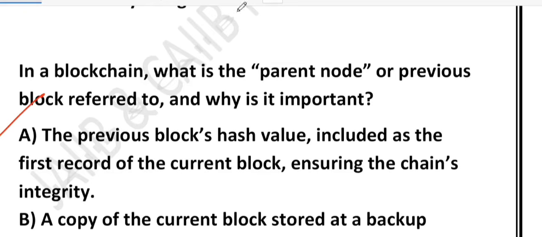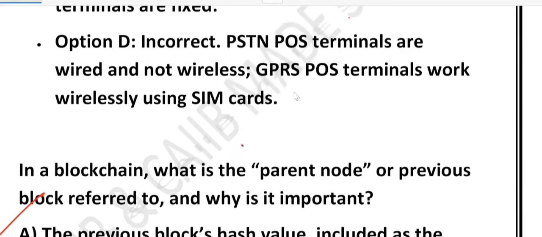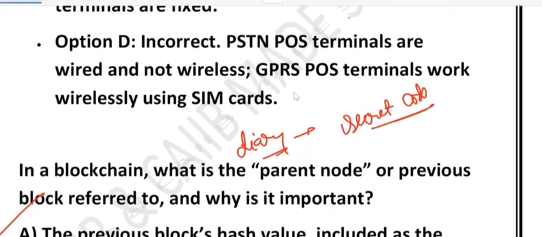Let me give you one example to make it more clear. Imagine that you are writing a diary. On every page, apart from your notes, you also write a secret code from the previous page. If someone tears out a page or changes it, the secret code won't match anymore.